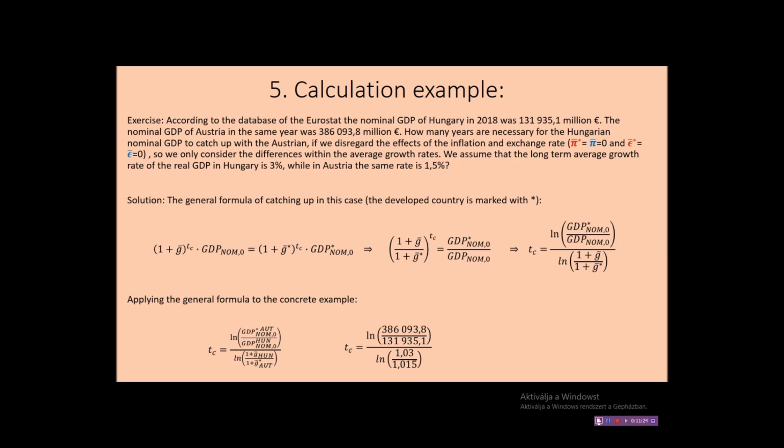386,093.8 over 131,935.1. As you can see here, we can easily leave out the million. So this is the difference between the GDP of the two countries today. It is divided by logarithm of 1.03 over 1.015. If we do the calculation, the result will be around 73.2. This means that with these average growth rates, Hungary needs quite a long time, more than 73 years to catch up with the GDP of Austria. That is the time of catching up in this case.